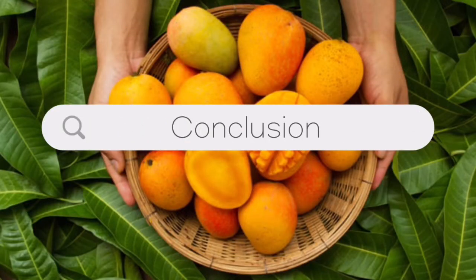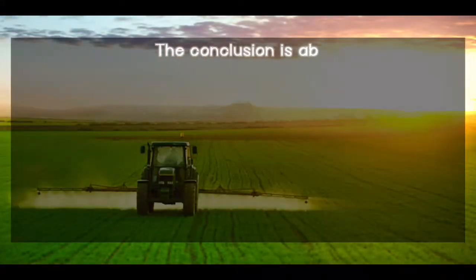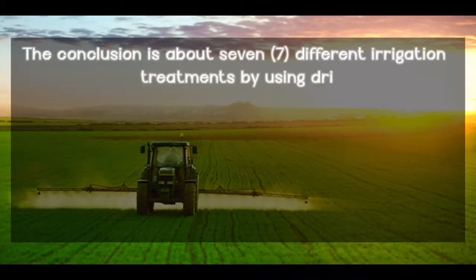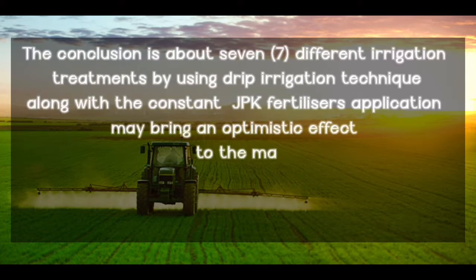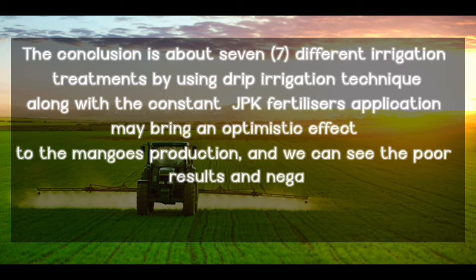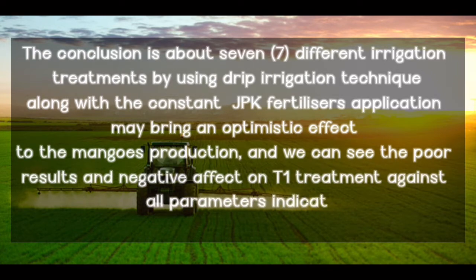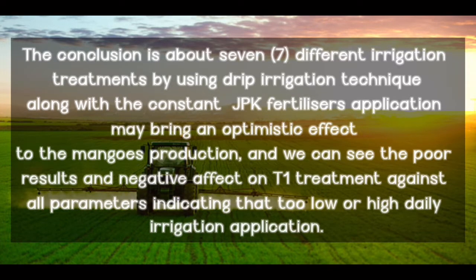So, for the conclusion, the 7 different irrigation treatments using the drip irrigation technique along with constant NPK fertilizer application may bring an optimistic effect to mango production. And we can see here the poor results and negative effect of the T1 treatment against all parameters, indicating too low or too high daily irrigation application.